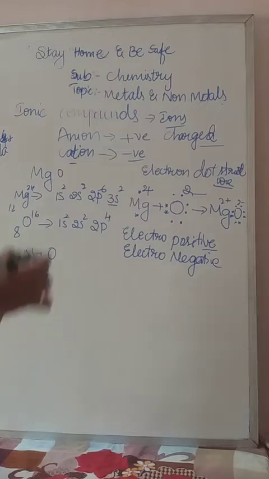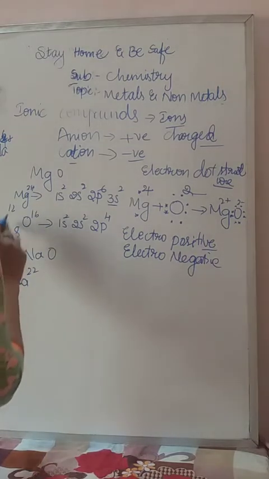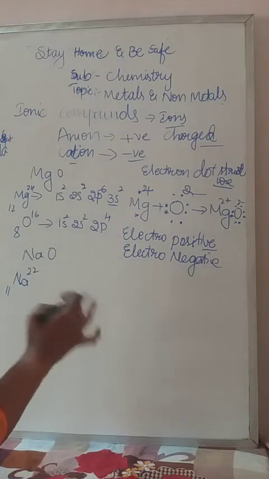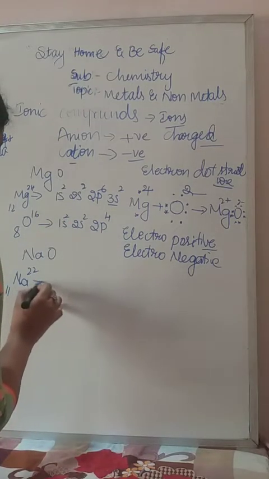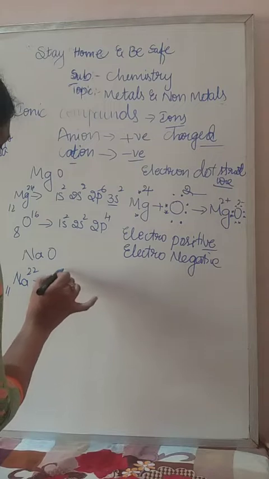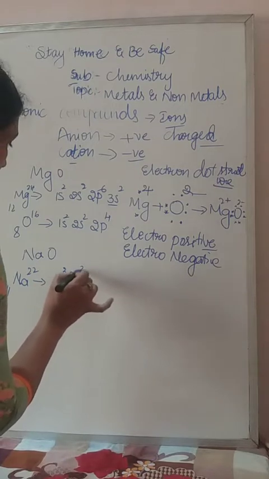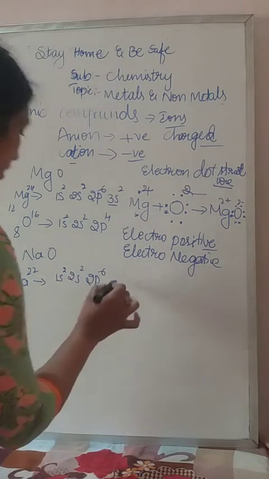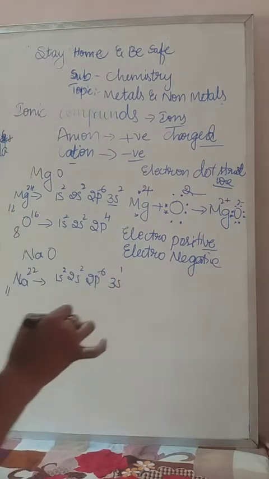I told you already, write the electronic configuration. Oxygen is already there, so it's not necessary to write it again. If you write sodium, it's enough. So the sodium electronic configuration is 1s2, 2s2, 2p6, and 3s1. Is it done?